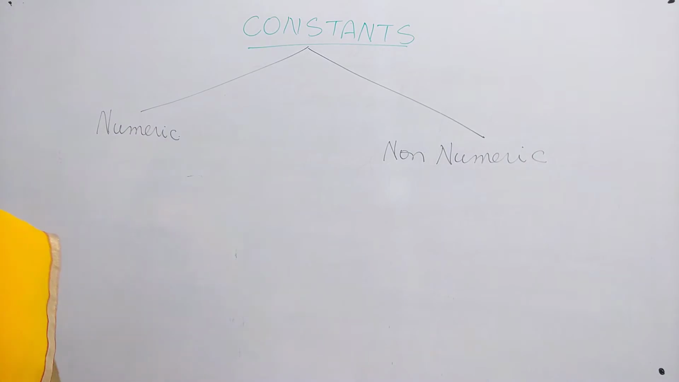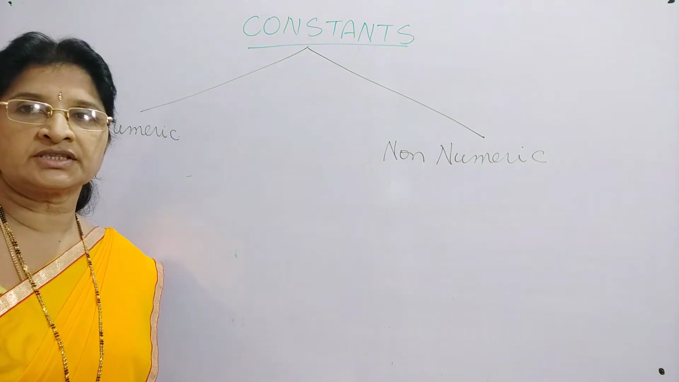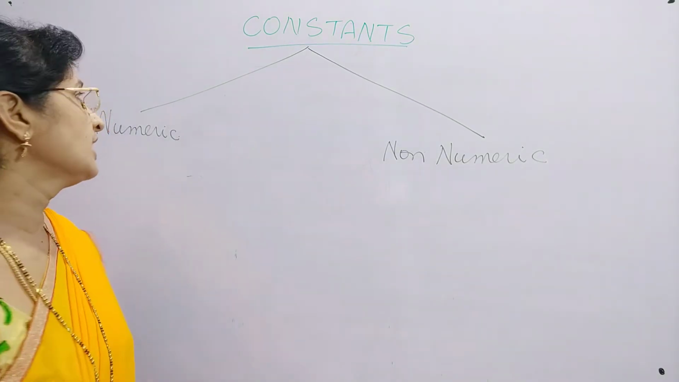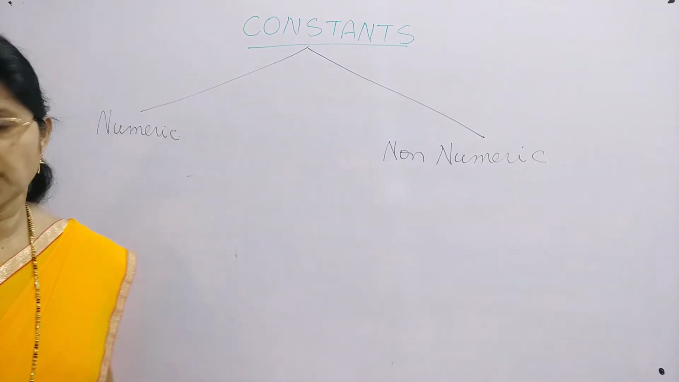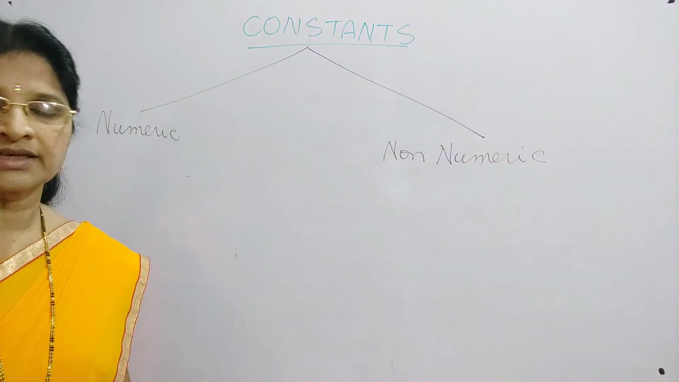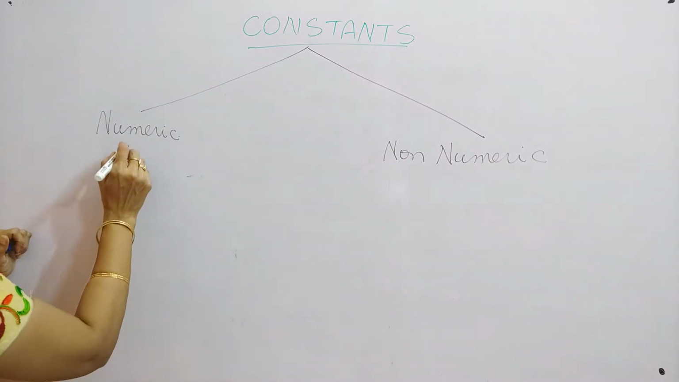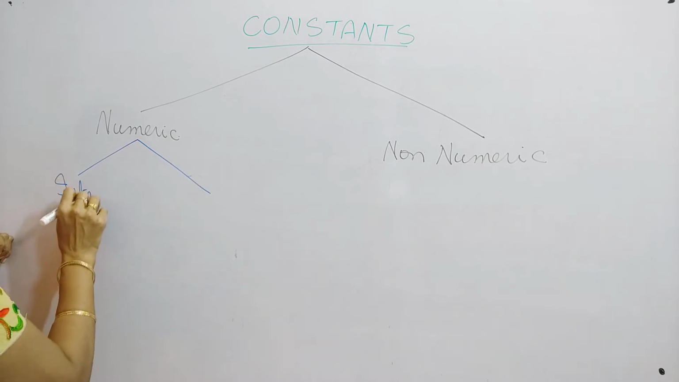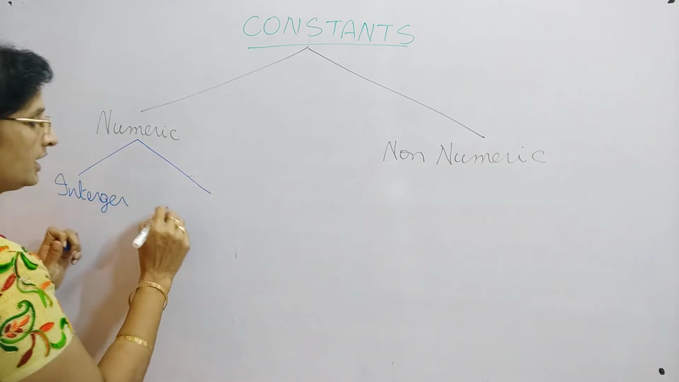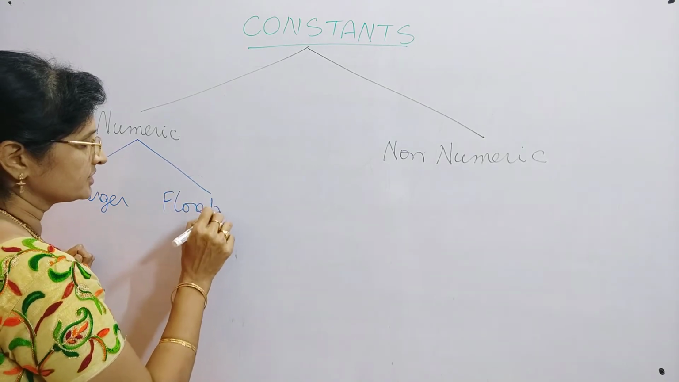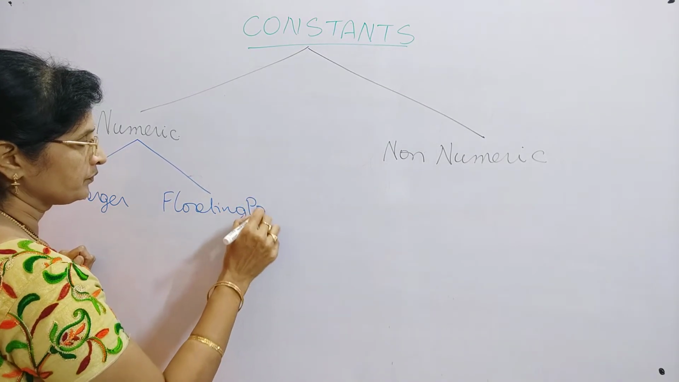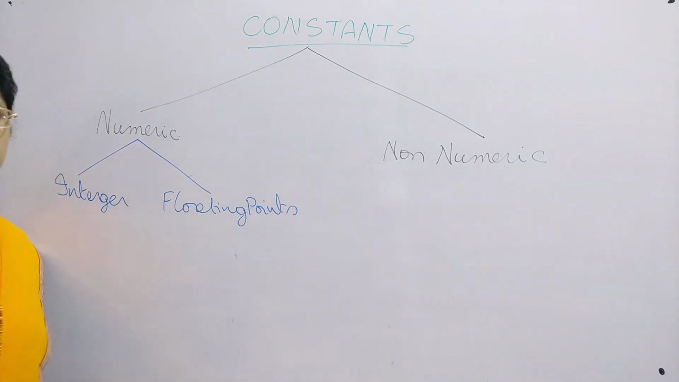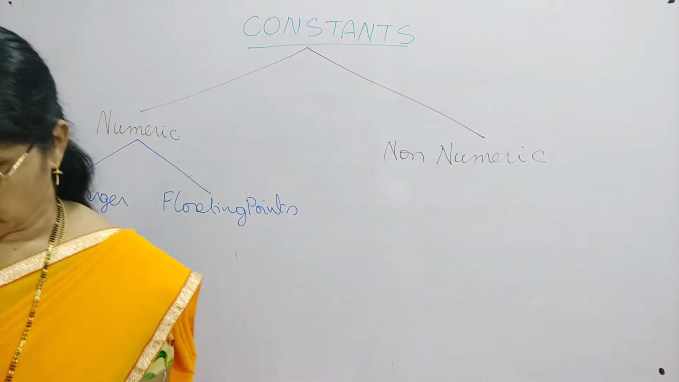So what is meant by numeric constants? Numeric constants means whenever you want to use different constants that are numbers, then we can say that it is a numeric constant. We can simply say it as number constants. Again in number constants, we have two different types. One is integer constants and another one is floating point constants.